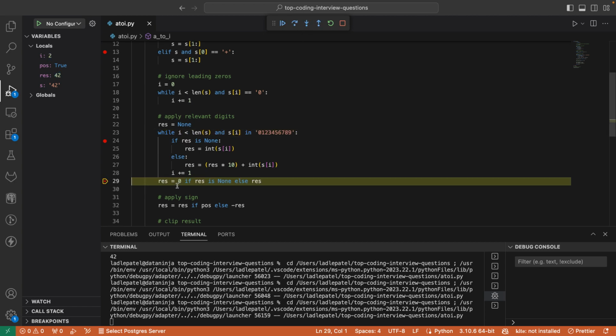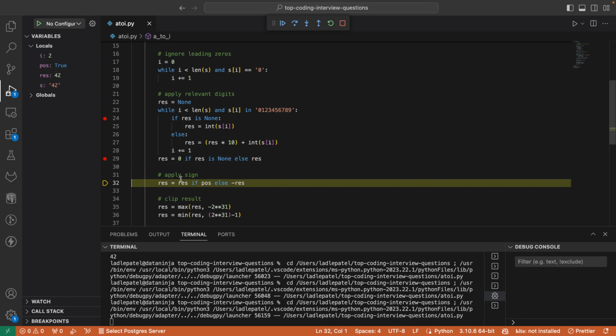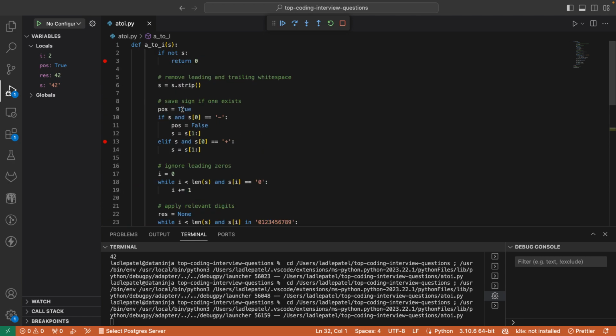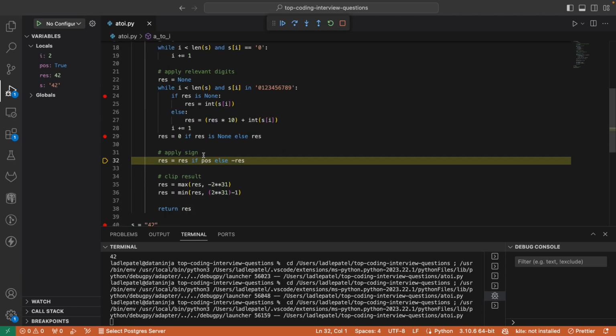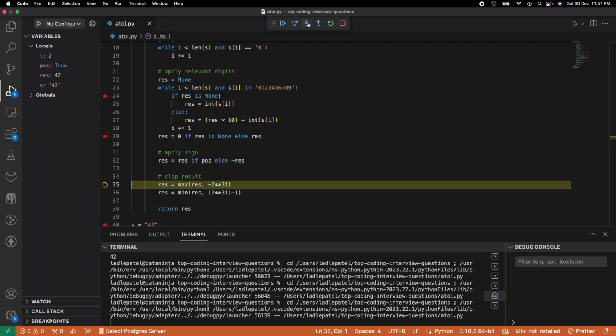So here, if you see, there are many more checks. After doing all of these things, if the result is 0, if result is none, you're returning 0. If not, you're returning result. That's what you're doing. Here again, apply the sign operator, whichever we did here, whichever the calculation, true or false, based on this. If the result is positive, you keep the result as is, else you append the negative sign to the result. That's what it's saying. And then finally, this is the important part.